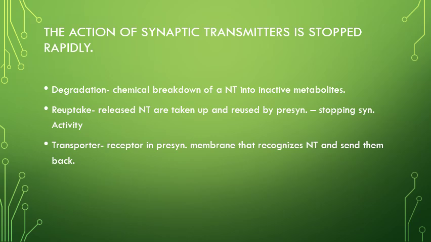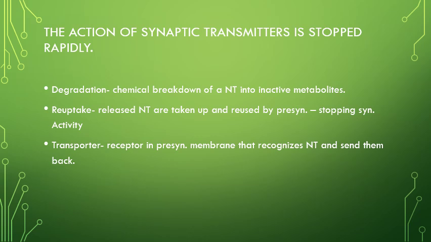Degradation is the chemical breakdown of a neurotransmitter into inactive metabolites. Reuptake is when the released neurotransmitters are taken up and reused by the presynaptic part of the cell, stopping synaptic activity.